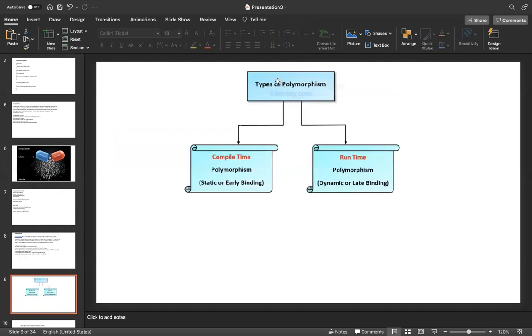There are two types of polymorphism. Method overloading we call compile time polymorphism, or static or early binding. Overriding we call runtime polymorphism, or dynamic or late binding. So another name for overloading is compile time polymorphism, static or early binding. Another name for overriding is runtime polymorphism, dynamic or late binding.